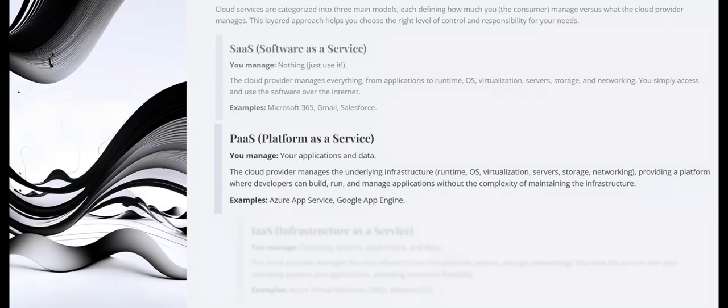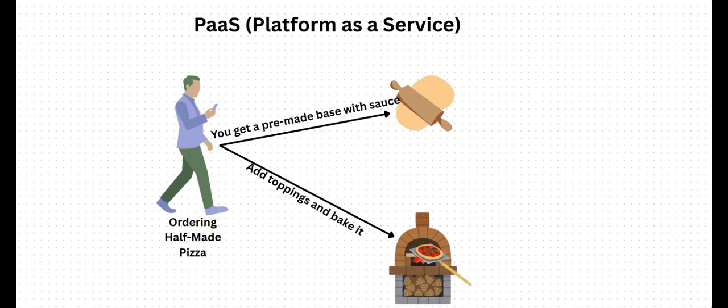Then PaaS, platform as a service. In PaaS, the cloud provider manages the core infrastructure: servers, storage, networking, virtualization, operating system, and runtime environment. You only focus on building and running your application. This model is great for developers who want to deploy code without managing infrastructure. Think of it like ordering a half-made pizza. You receive the pizza base with sauces already applied. Now you add your own toppings and bake it the way you want. That is PaaS. The platform is ready and you just customize and deploy.